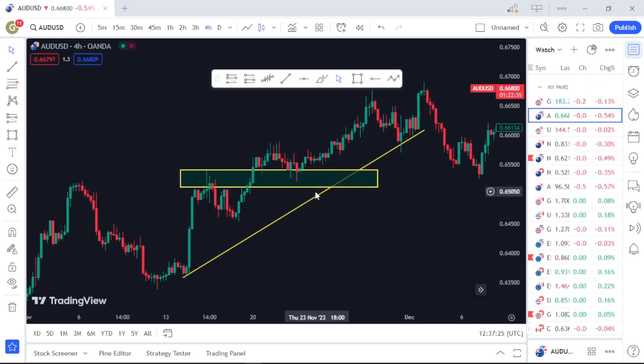And if you remove this rectangle and look at this market carefully, here is another good price pattern called the ascending triangle. You can see here is a resistance area, but here is a market pushing upwards.